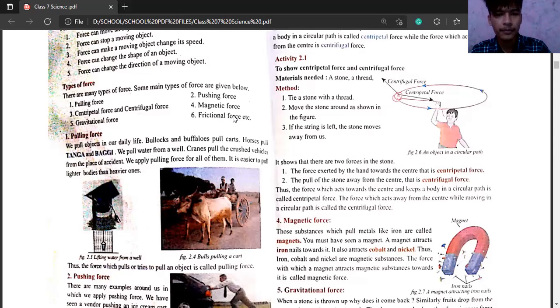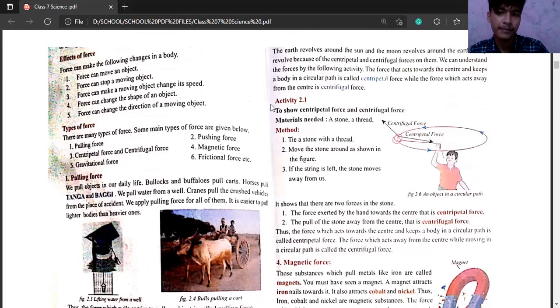Have you ever heard about electrical force? No, sir. The fan moves or not? Yes. Due to what? Electric force. Okay. And that force is also there.